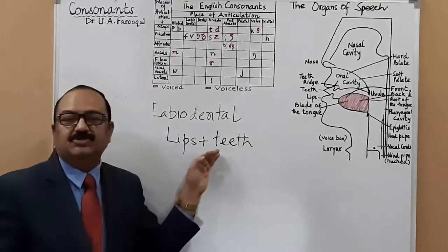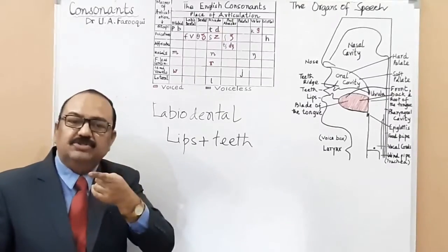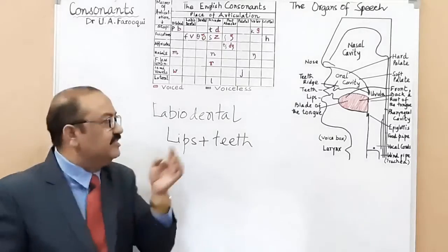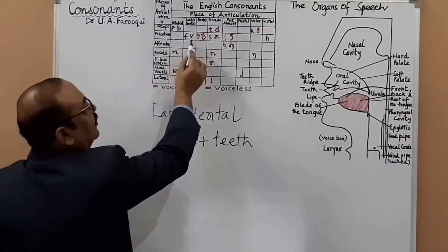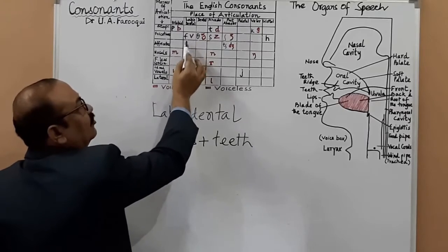In a labiodental consonant, the lower lip comes close and touches the upper teeth. Since I'm not audible to everybody here, I would like to say fa, fa, fa. See, I am touching my upper teeth. Va. So in a labiodental consonant, the lower lip touches the upper teeth, for example fa and va. These are labiodental consonants.